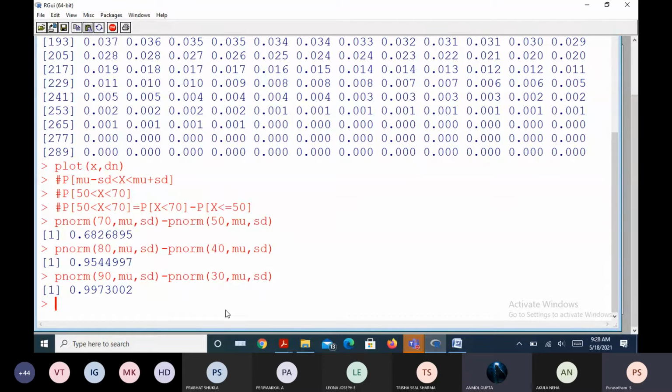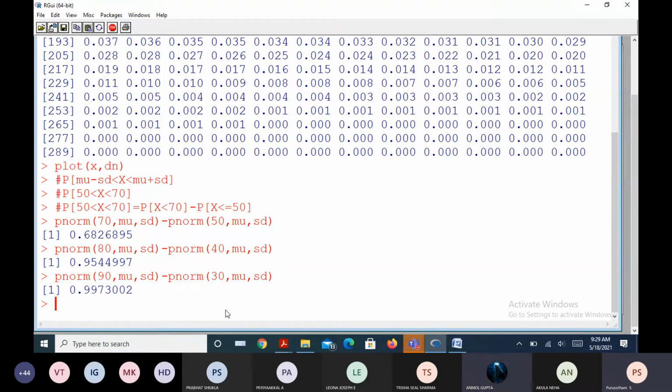So in order to investigate the behavior of the curve, you need not go to the complete minus infinity to plus infinity domain. It is enough to look into mu minus 3 sigma to mu plus 3 sigma, as it contains approximately 99.7% of area.